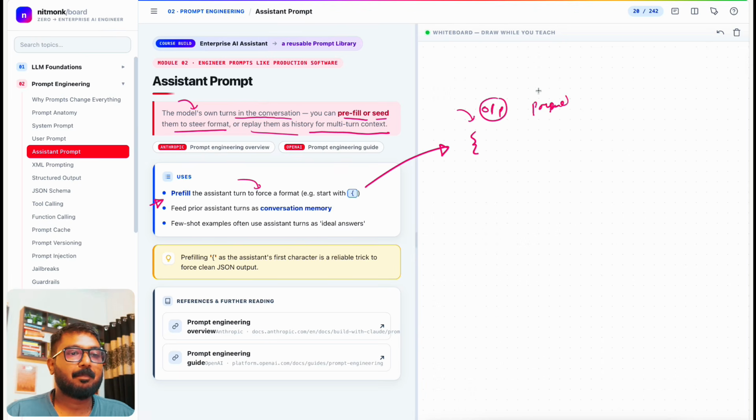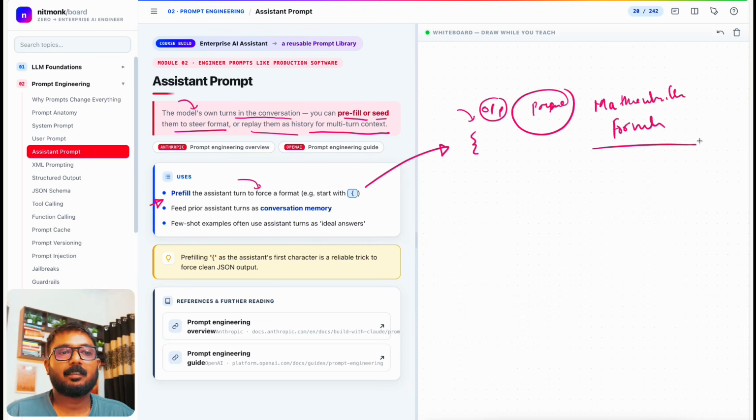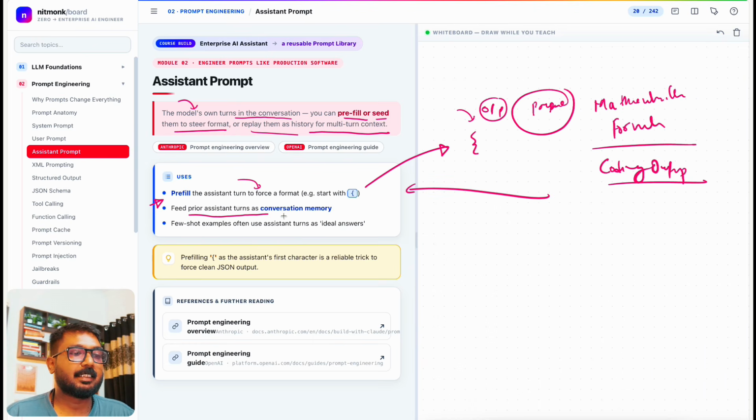Kind of prepare, let's say, a mathematical formula output, right? Prepare coding output. All of these come under an instruction prompt. Feed prior assistant turns as conversation memory. Few-shot examples often use the assistant turn as the ideal answer.